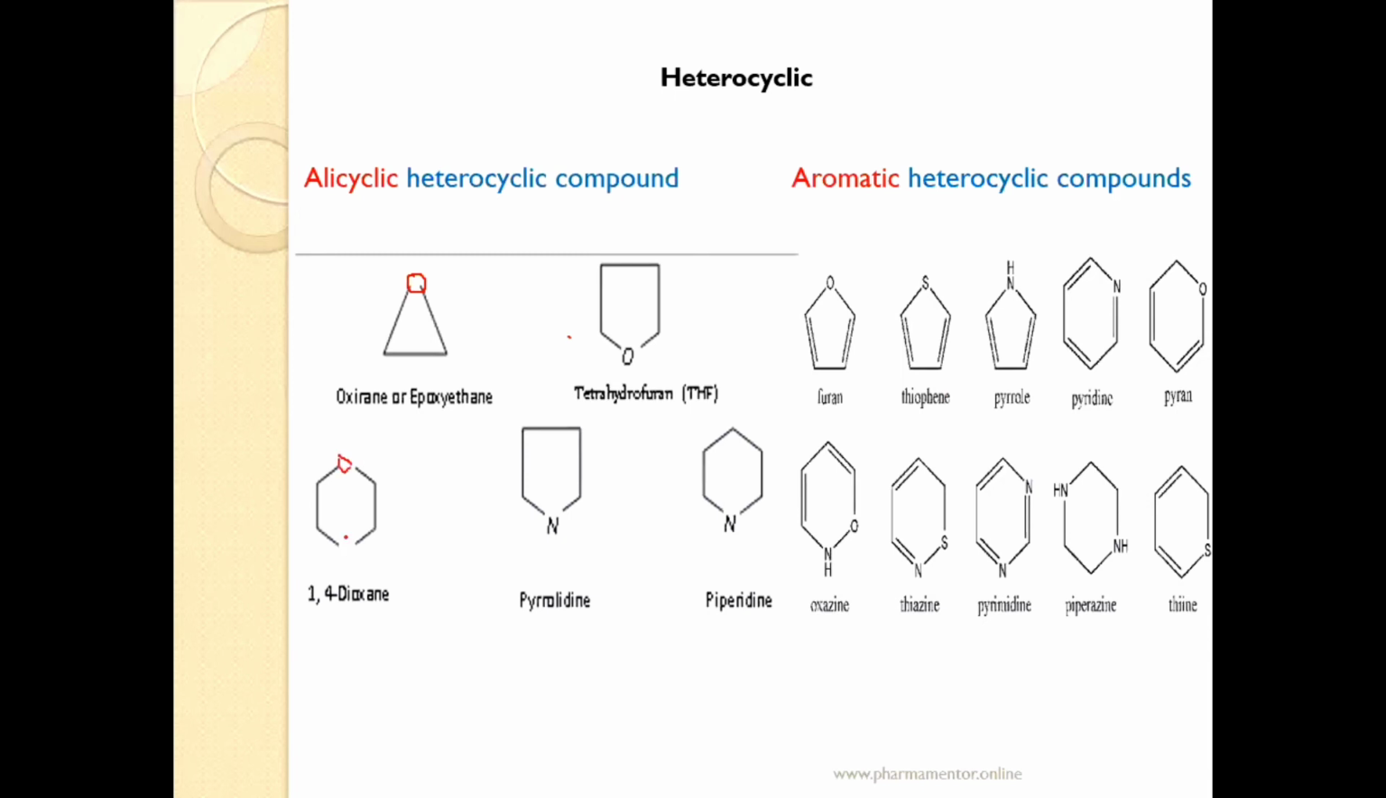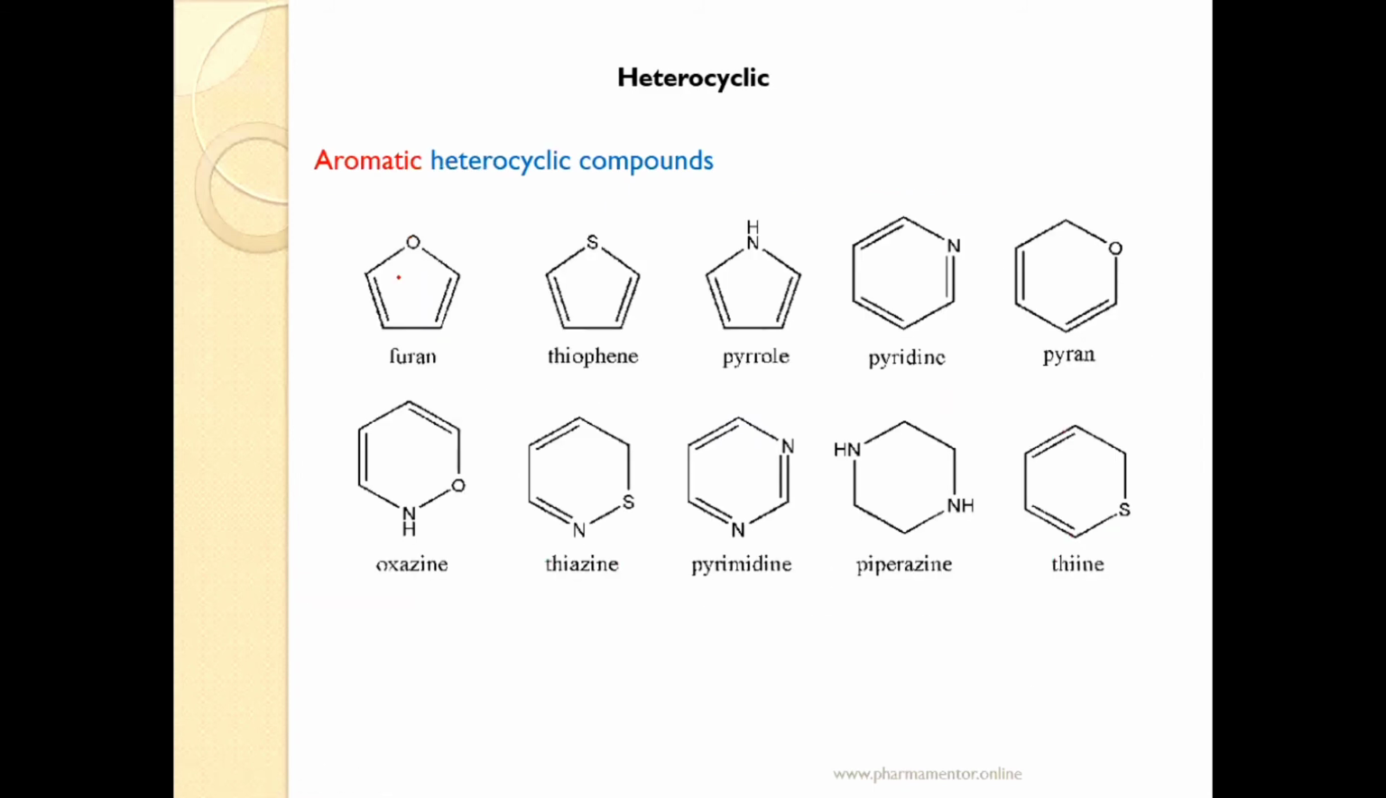Next example is pyrrolidine, a 5-member ring, nitrogen at first position. And the last example, piperidine. These are all examples of alicyclic heterocyclic compounds. Now examples of aromatic heterocyclic compounds, as we already discussed: furan, thiophene, pyrrole, pyridine, pyran, then oxazine, thiazine, pyrimidine, and thiene. This is not an example of aromatic heterocyclic compound.